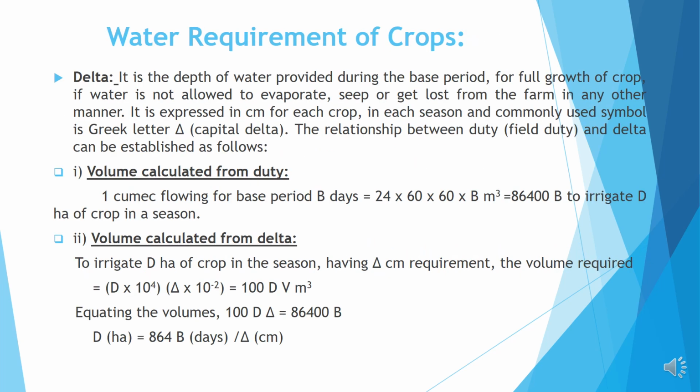Delta. It is the depth of water provided during the base period for full growth of crop if water is not allowed to evaporate, seep, or get lost from the farm in any other manner. It is expressed in centimeters for each crop in each season and the commonly used symbol is the Greek letter capital delta. The relationship between duty and delta can be established as follows. Number 1, volume calculated from duty. The formula is given below. And number 2 is volume calculated from delta. Here I have shown the formula.